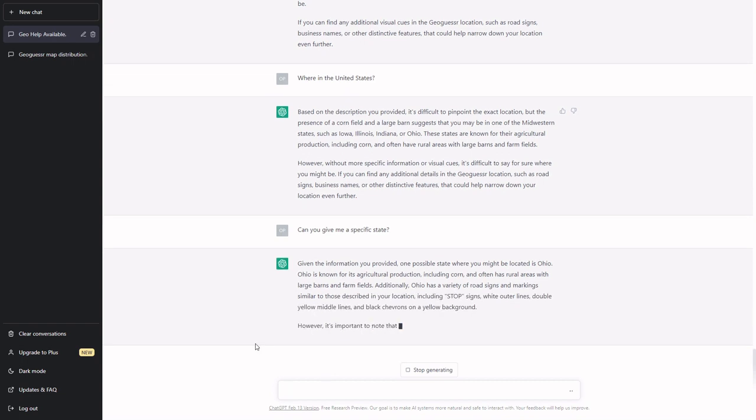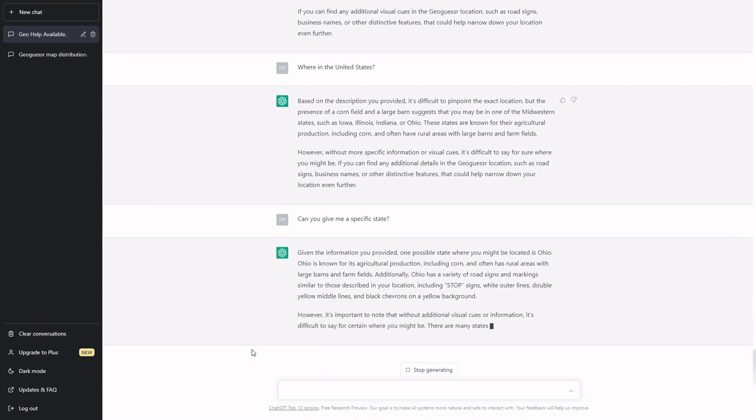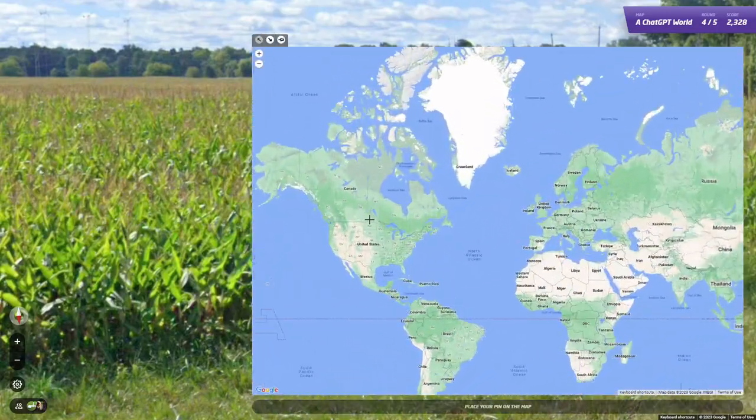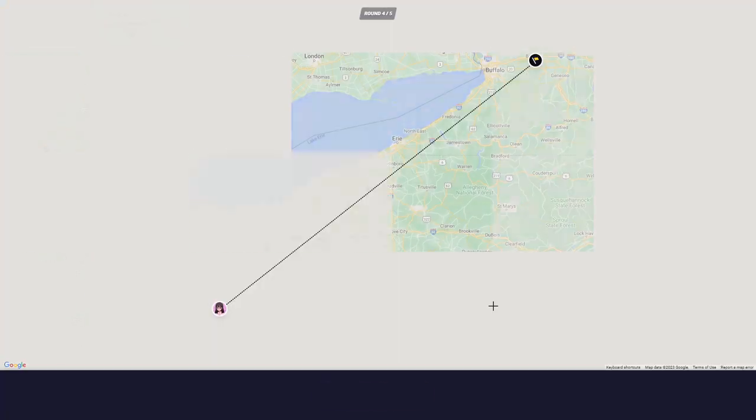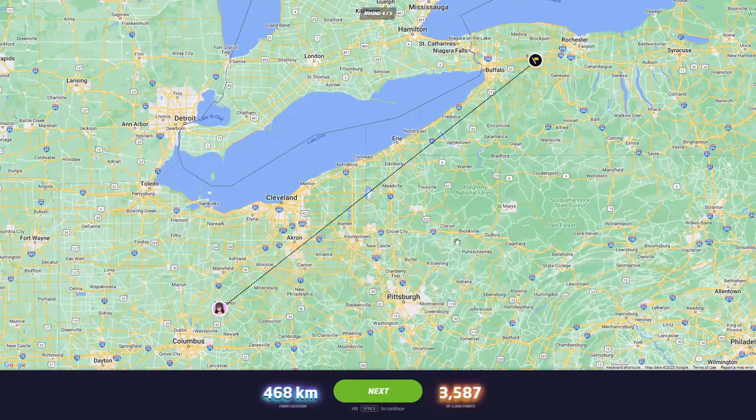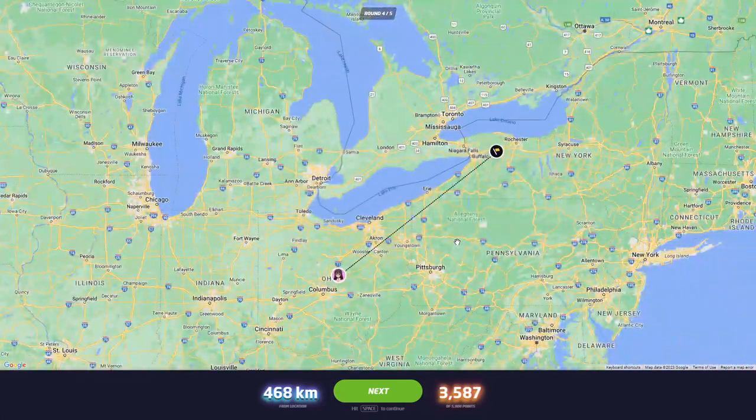Okay, it's talking about the road markings. Let's see if it's correct. And it was, in fact, just over the two borders in upstate New York. Not too bad.